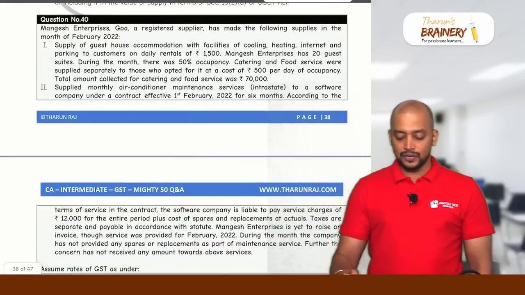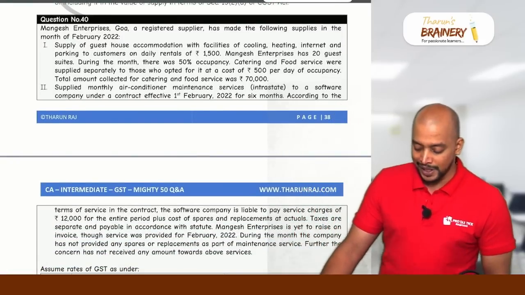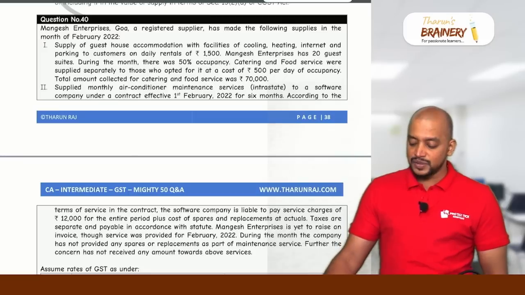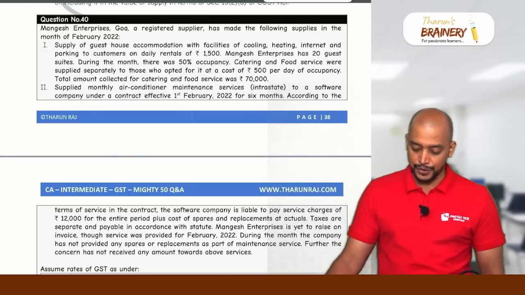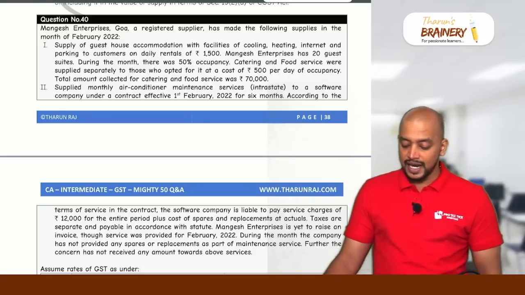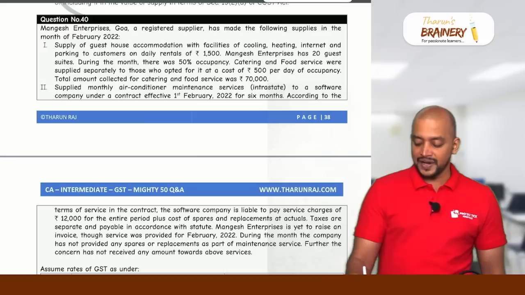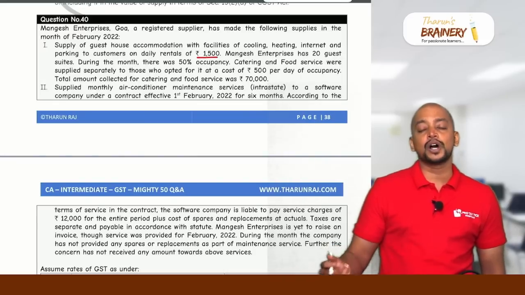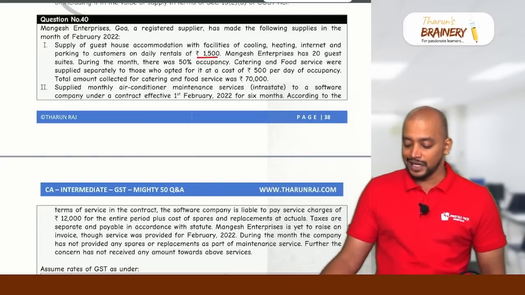Then next question number 40. Mangesh Enterprises, Goa, a registered supplier, has made the following supplies in the month of February 2022. Supply of guest house accommodation with facilities of cooling, heating, internet and parking to customers on daily rentals of 1,500. So 1,500 will be taxable because it is what property? Commercial property, na. So renting of commercial property will be taxable.